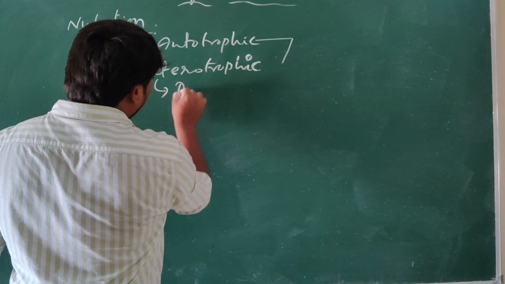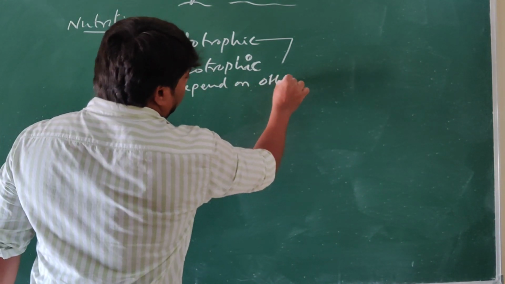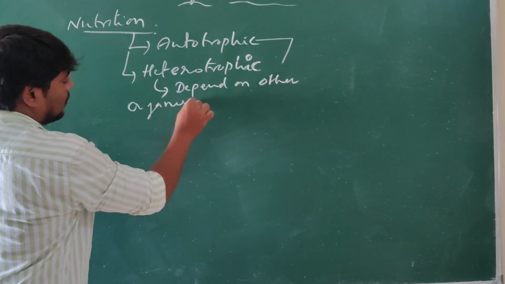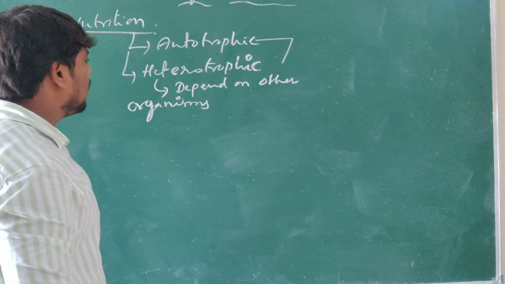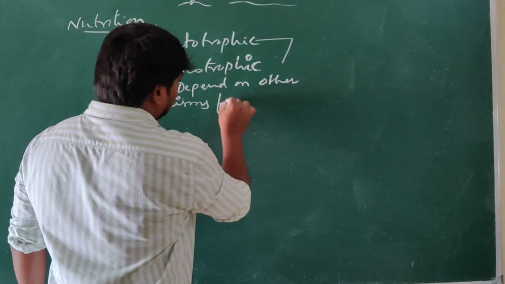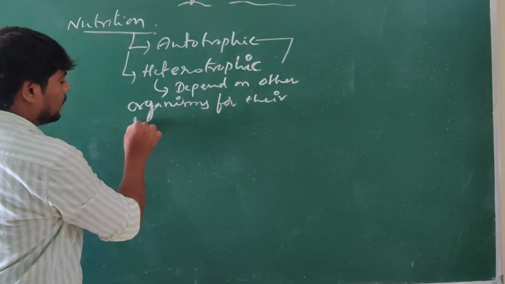Heterotrophs means organisms that depend on other organisms for the source of energy.